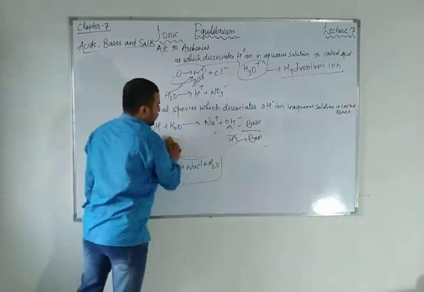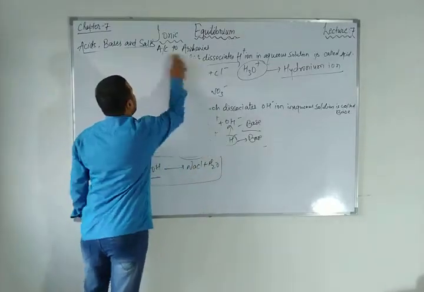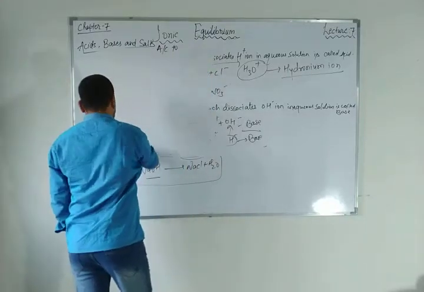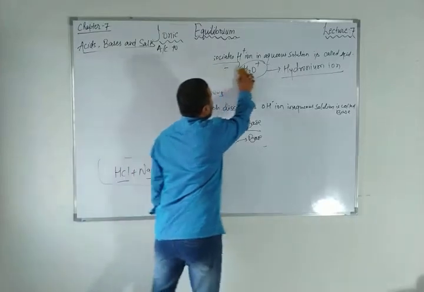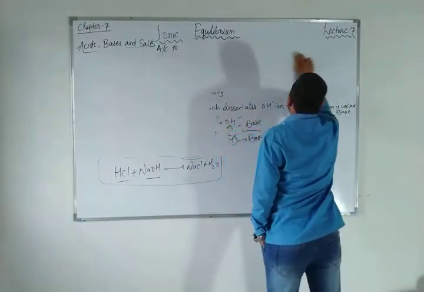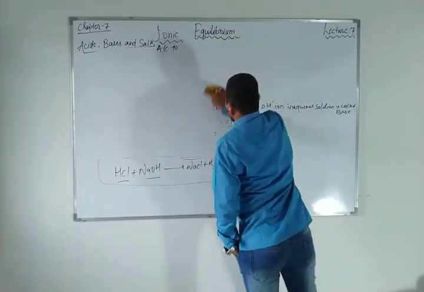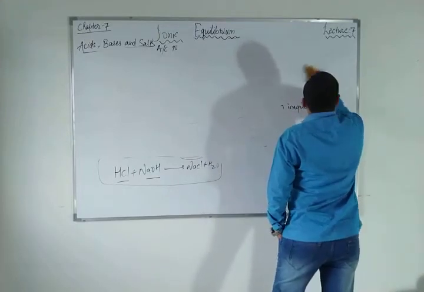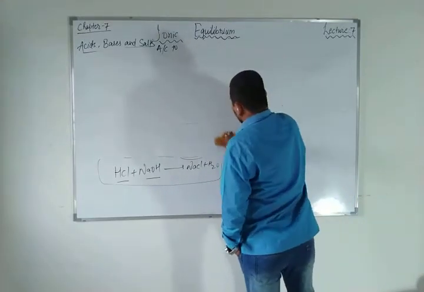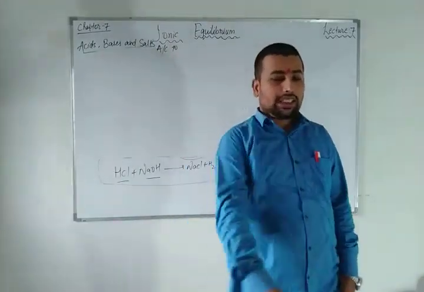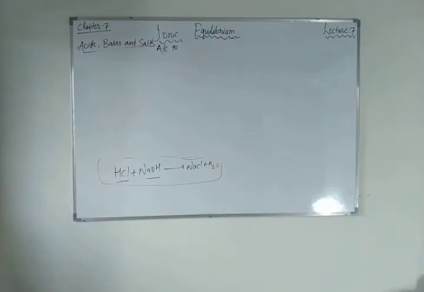Lowry-Bronsted said that when any chemical species gives a proton ion, that is H plus ion, it is an acid, and when it accepts H plus ion, that is a base. Means proton donor is acid and proton acceptor is base, according to the Bronsted-Lowry theory.